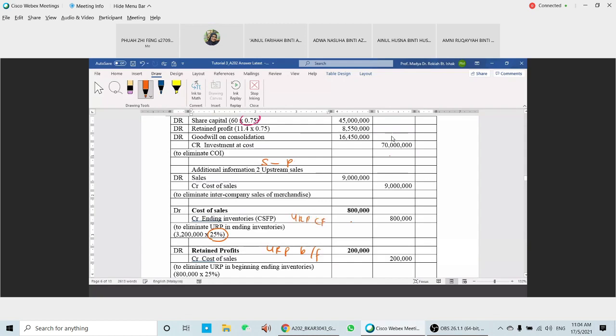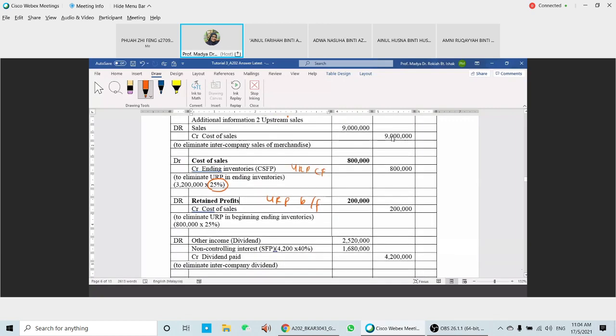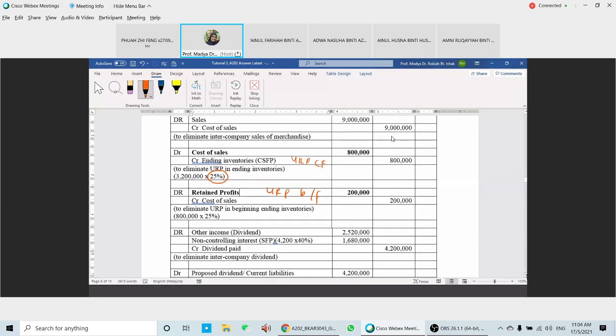Okay, so you're going to have that one. URP brought forward: debit RE, and then credit the cost of sales. Okay, going to look at the dividends here. The proposed dividends you have in S here is 4.2. This is a proposed dividend: debit other income, and then credit, debit NCI also proposed dividends here.